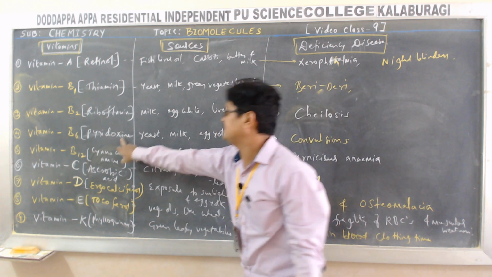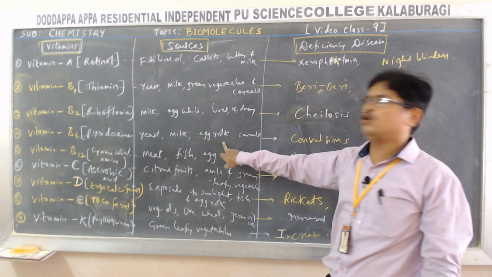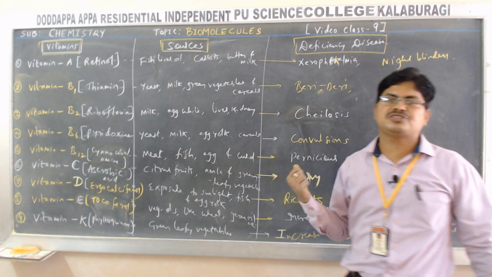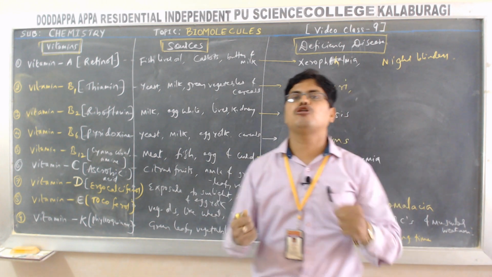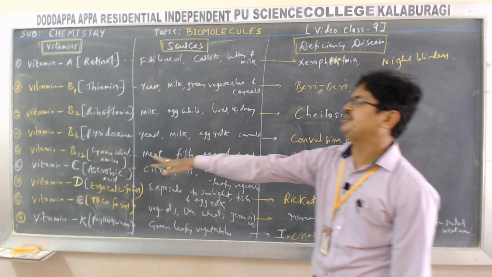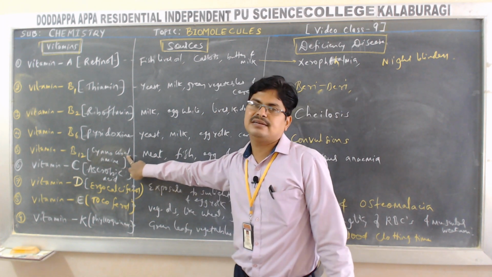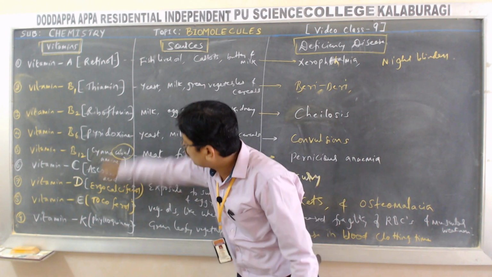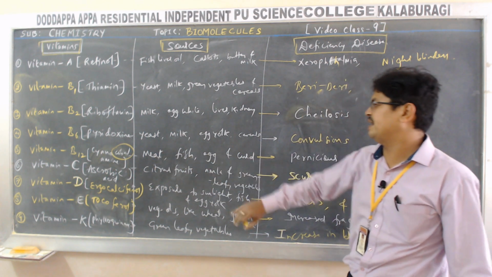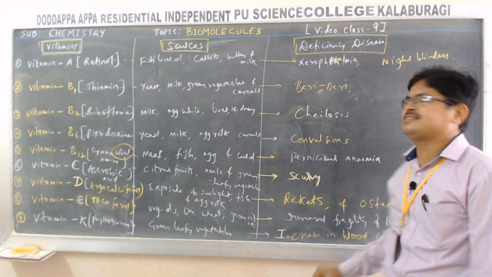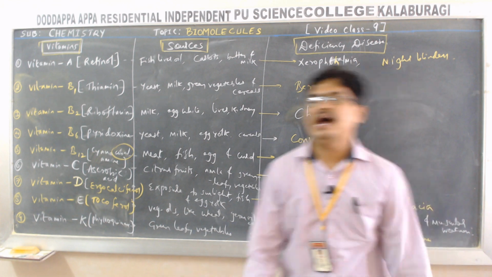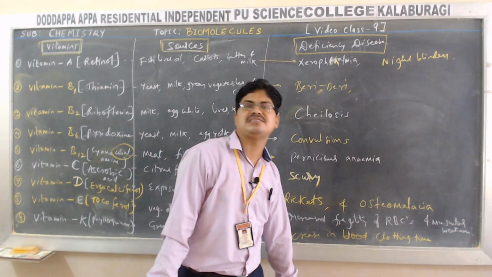Next, vitamin B6, also called pyridoxine. Sources: yeast, milk, egg yolk and cereals. The deficiency disease caused by vitamin B6 is convulsions. Convulsions means loss of control of muscles; our muscles will not be in our control. Then vitamin B12, chemically called cyanocobalamin. The vitamin which contains cobalt is vitamin B12. Sources: meat, fish, egg and curd. The deficiency of vitamin B12 leads to pernicious anemia. Anemia is RBC deficiency in blood.